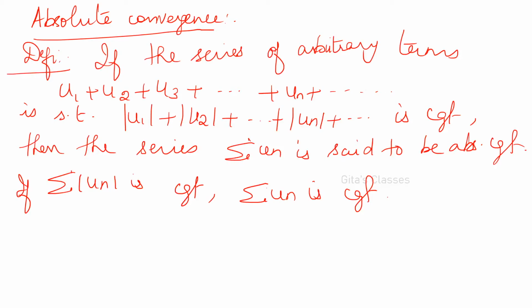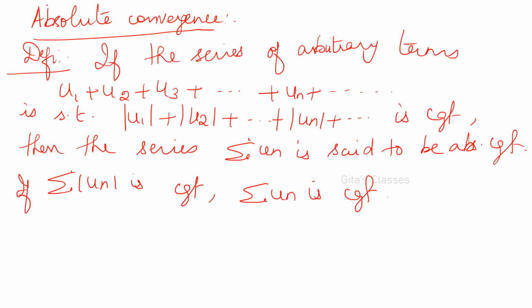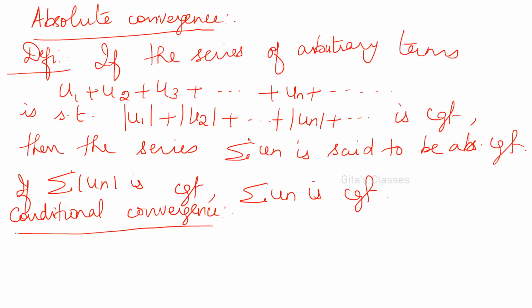So next is conditional convergence. Both the definitions are important. One definite question for minimum 2 marks you can expect, for definitions also 2 to 3 marks.